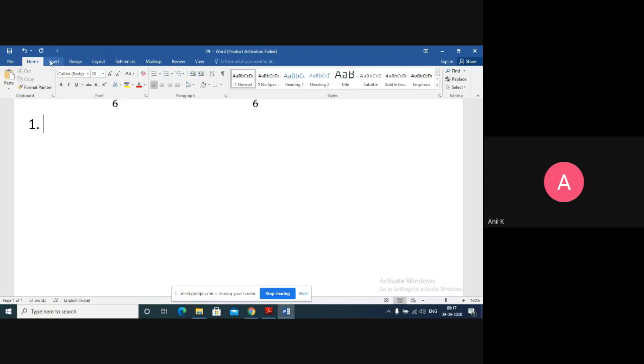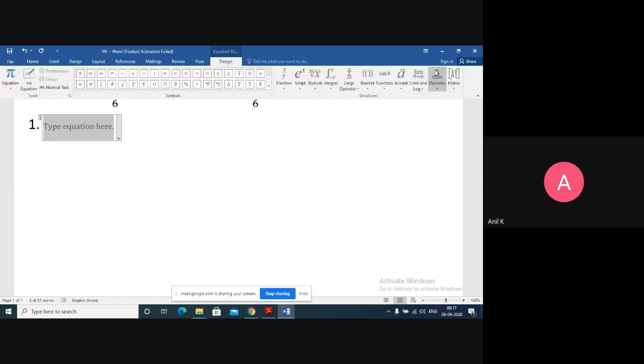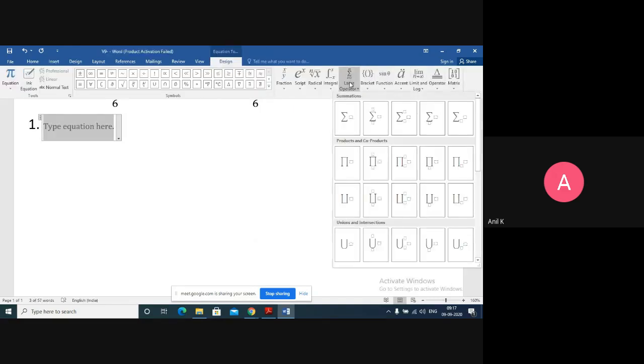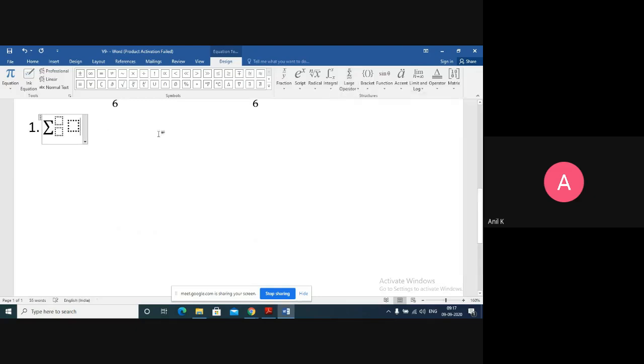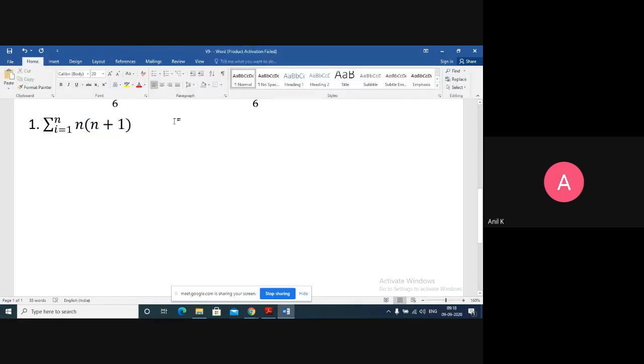Whenever I have the sum, as I said, I generally use the summation symbol. So where is the summation symbol? Here it is. If I take summation, what do you put? i equals 1 to n. Here I'll get it as n into n plus 1. Okay. So this is the general form of writing using the summation symbol.